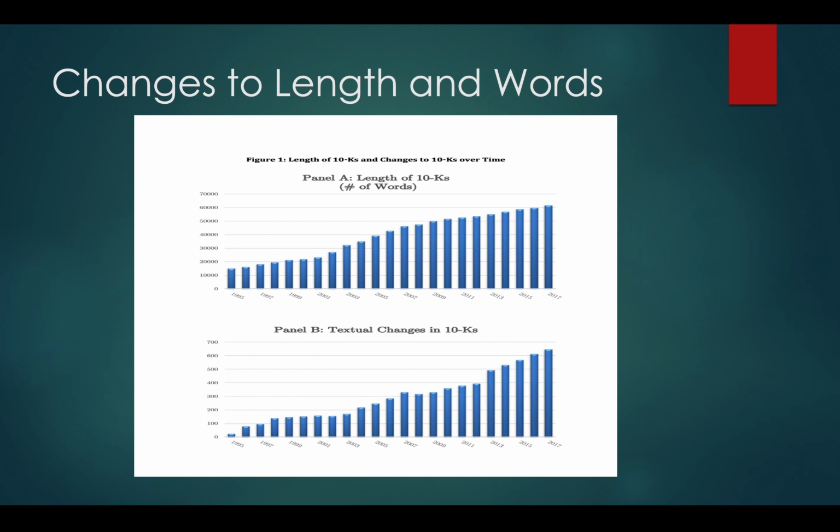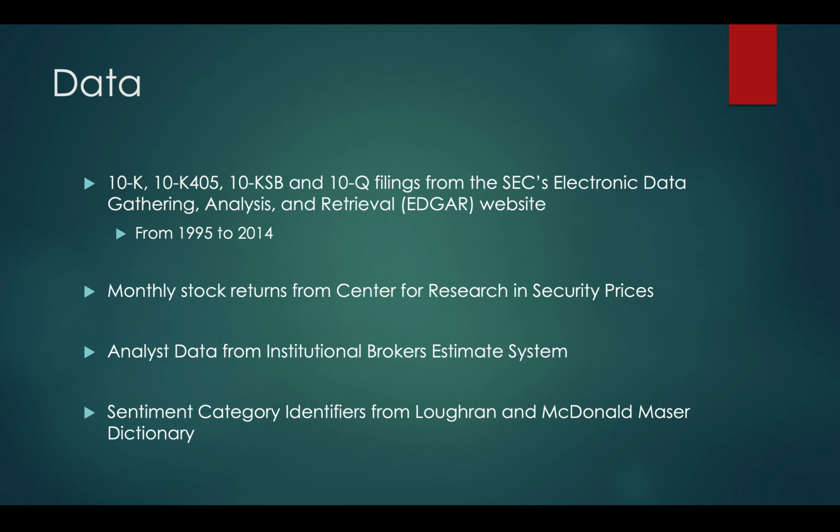Here's just a quick visualization of the length and words that I was previously talking about, and the textual changes in 10K reports, as you can see, just increasing over time. The paper extracted the different financial reports from the SEC's Electronic Data Gathering Analysis and Retrieval website, also known as EDGAR.